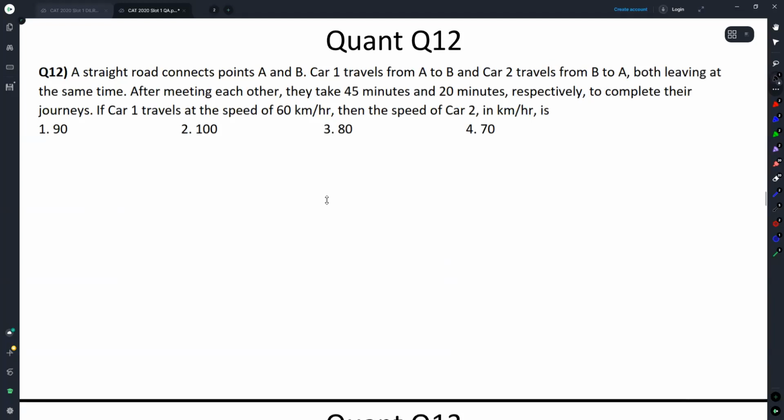A straight road connects points A, B. Car 1 travels from A to B and car 2 travels from B to A, both leaving at the same time. After meeting each other, they take 45 minutes and 20 minutes respectively to complete the journey.